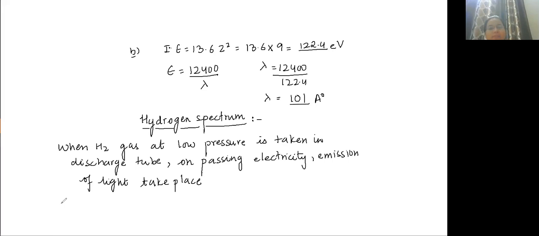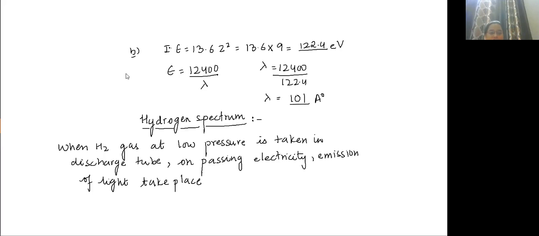Now, can you tell me why H2 gas is passed at low pressure? Are gases good conductors of electricity or bad conductors of electricity? Very good, Ayan. Gases are bad conductors of electricity. When you pass it at low pressure, then they become conducting. So hydrogen gas is taken at low pressure because it is a bad conductor of heat and electricity.